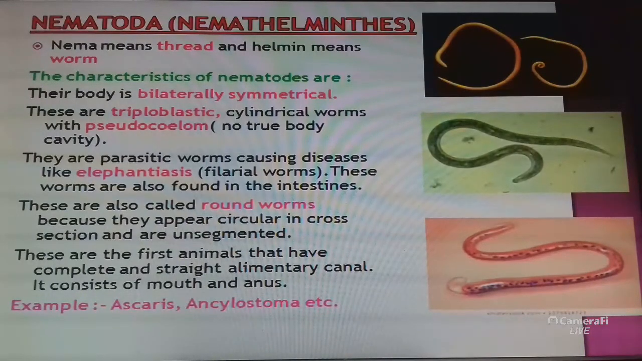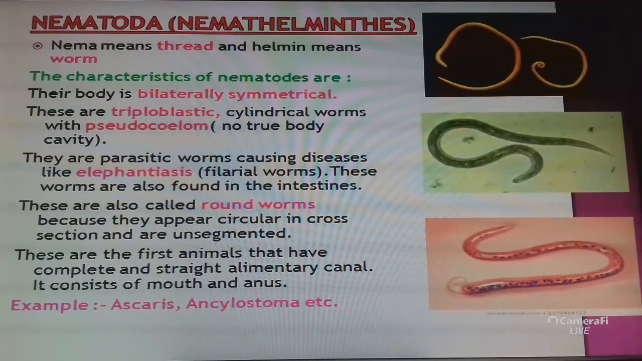Nema means thread and helmin means worm. So thread-like worms, roundworms, are also known as Nemathelminthes. The characteristics of nematodes are that they are triploblastic, cylindrical worms with a pseudocoelom. Pseudocoelom means no true body cavity or coelom is present. Their body is bilaterally symmetrical. They are parasitic worms causing disease, and these worms are also found in the intestine. Roundworms or pinworms are also called roundworms because they appear circular in cross section and are unsegmented.